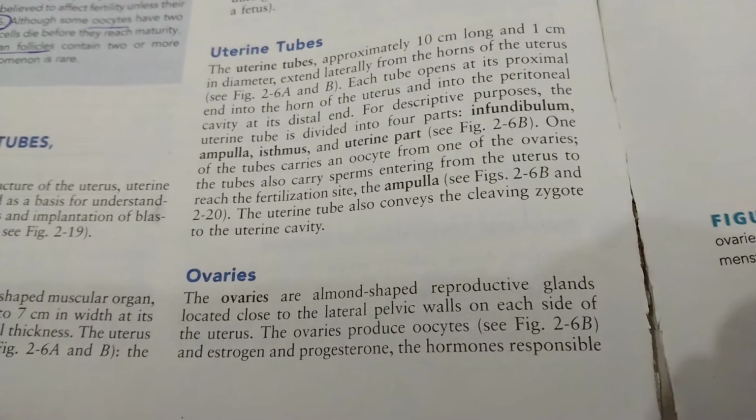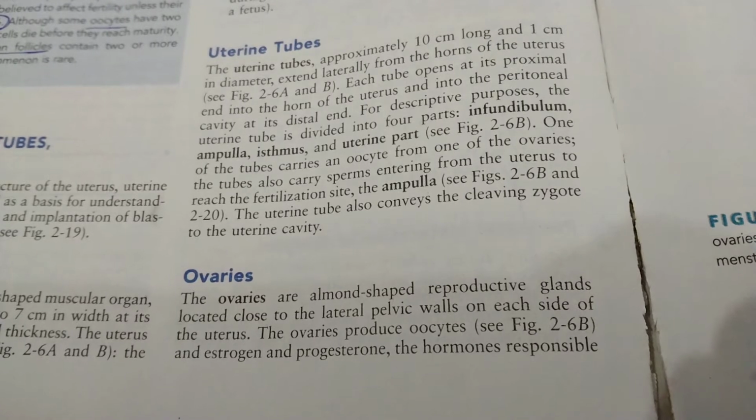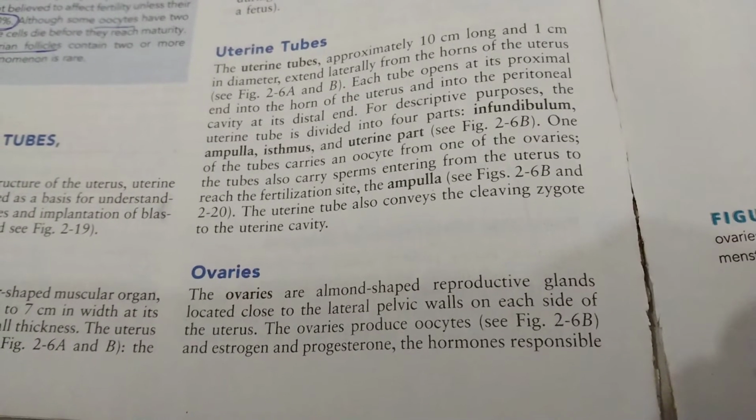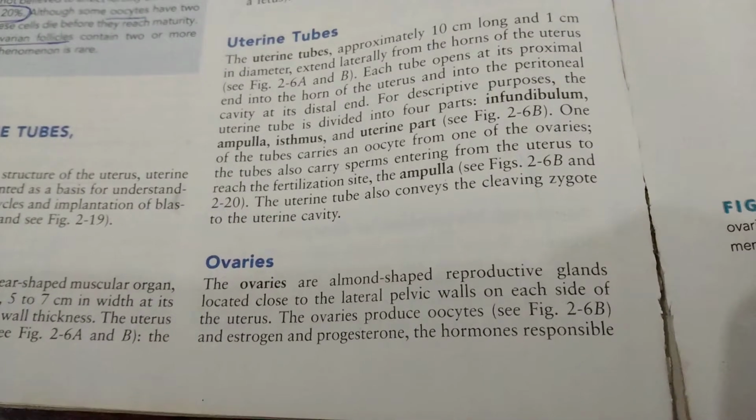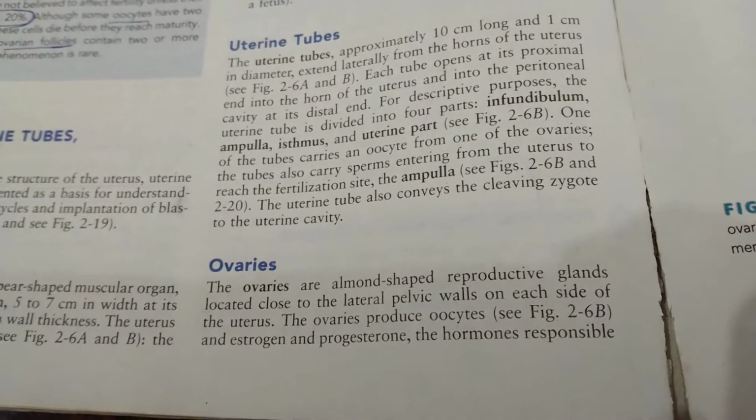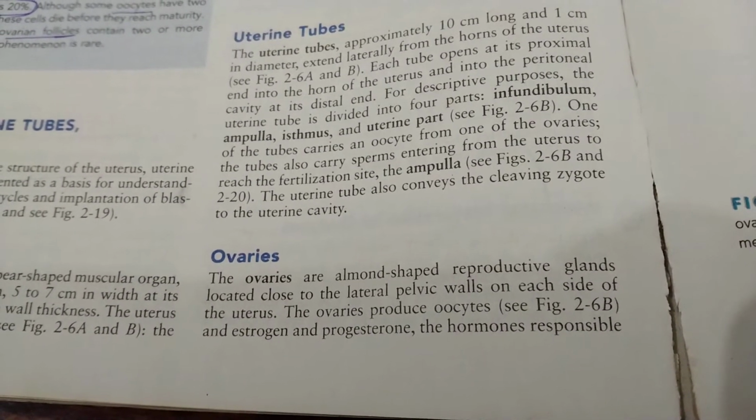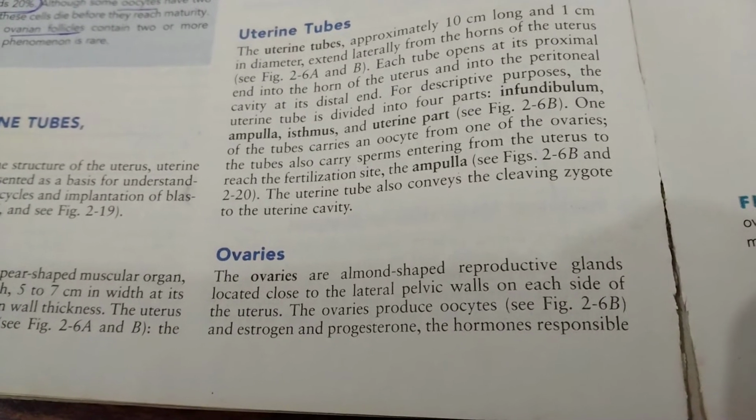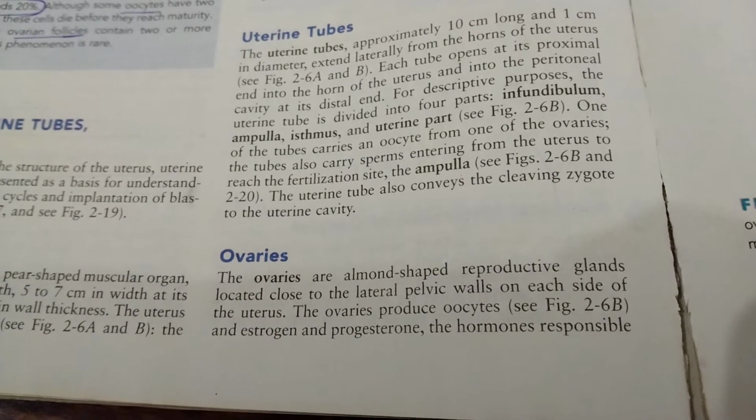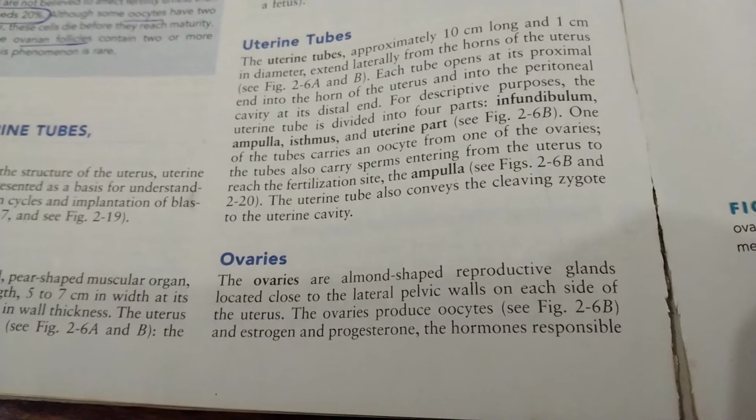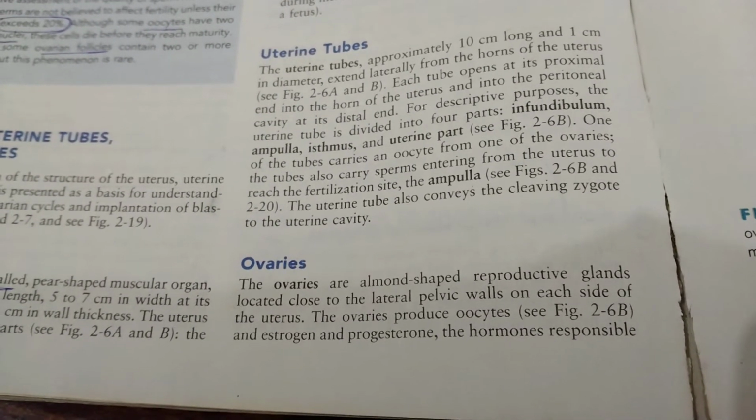So the ovaries are almond-shaped reproductive glands. Glands are things that have the ability to secrete something, and secretions are products that are useful to our body. So the ovaries are almond-shaped reproductive glands located close to the lateral pelvic walls on each side of the uterus. The ovaries produce oocytes, which are the germ cells, or the egg cells, which combine with the sperm cells to produce what we call the fertilized ovum, or we may call it a zygote, although zygote is an older terminology as compared to the fertilized ovum.